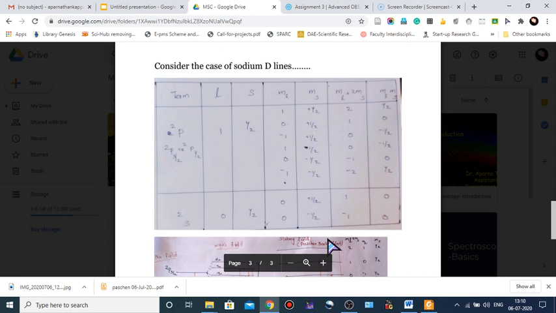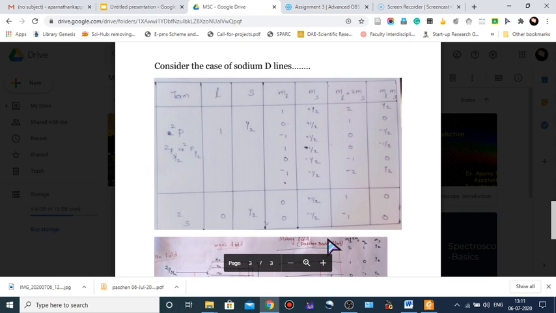Check the table. For the term 2p, there are two terms, 2p 3/2 and 2p 1/2. The L value is 1, the S value is 1/2, and the ML values for L equal to 1 are 1, 0, minus 1, for each, with MS values plus half, plus half, plus half, and minus half, minus half, minus half.